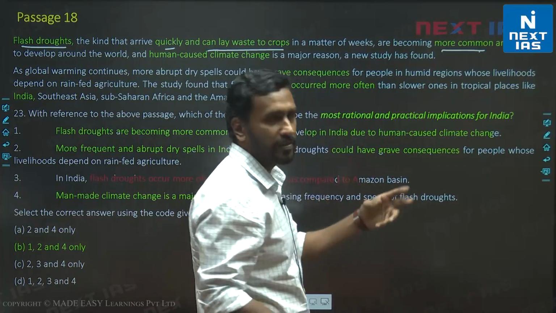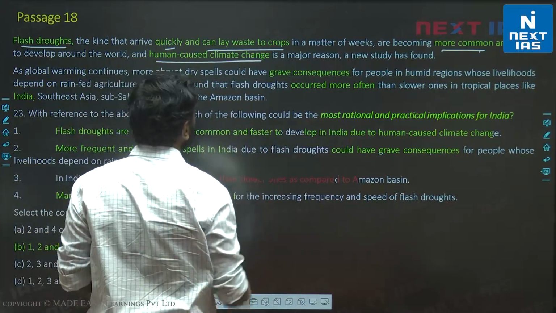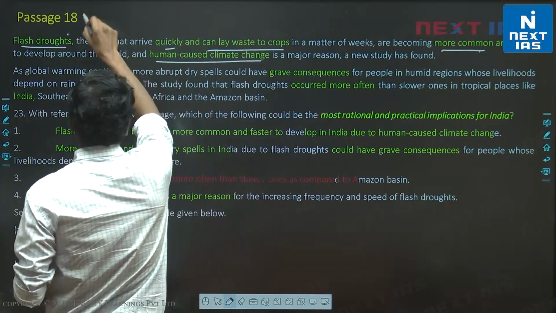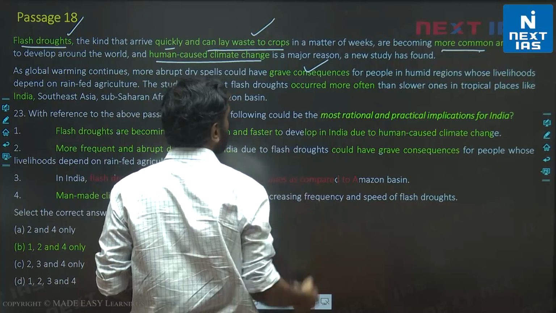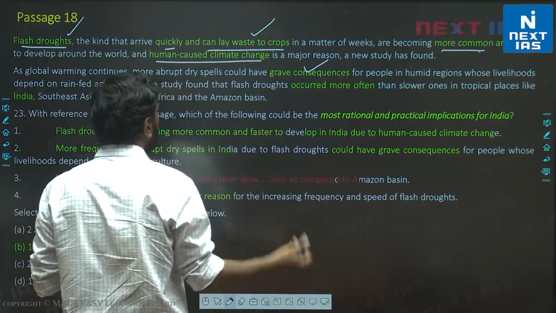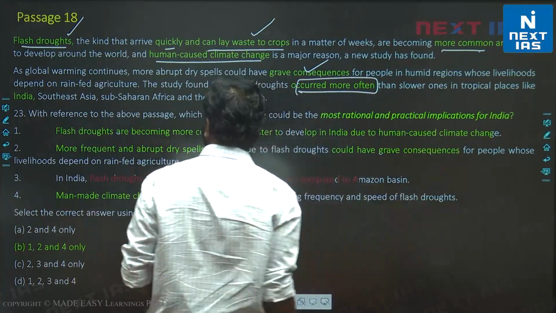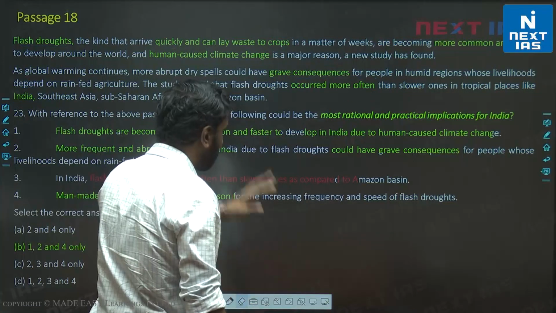So the rate of development is increasing, the frequency is increasing, and this is caused by human climate change. These things, which are flash droughts laying waste to crops, have grave consequences for humans. This is obvious. Then we are told the study found that flash droughts occurred more often in certain countries and places such as India. Okay. Now the passage is fairly easy.